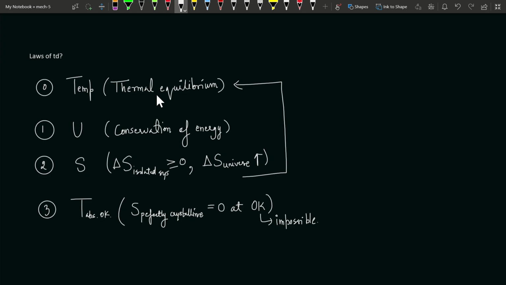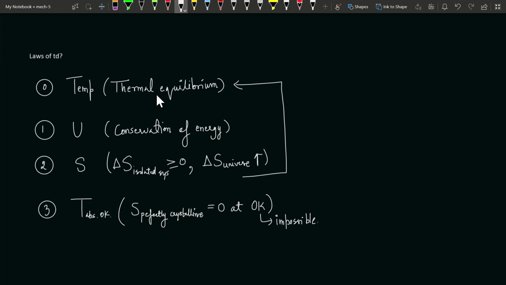So the zeroth law is something which helps us in measuring temperature. And how do we measure temperature? With the application of thermal equilibrium. And also there is one more thing about what this law is. See, whenever there are two bodies that are separately in thermal equilibrium with a third body, then these two bodies will be in thermal equilibrium with each other. This is the simple statement of the zeroth law.